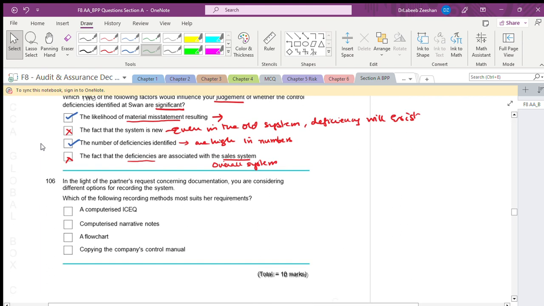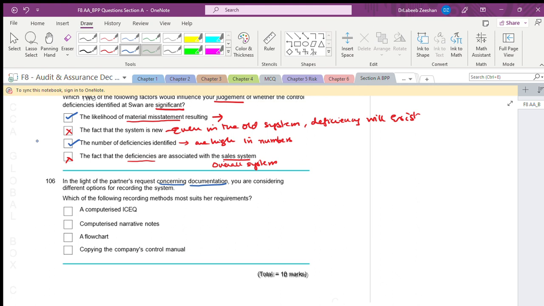Next, what it says: in the light of the partner's request for documentation, you are considering different options for recording the system.